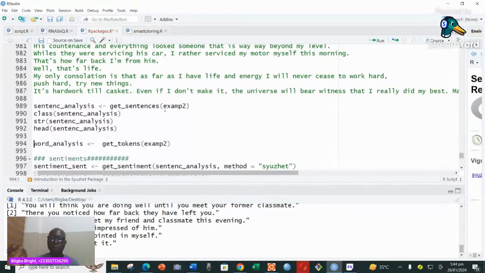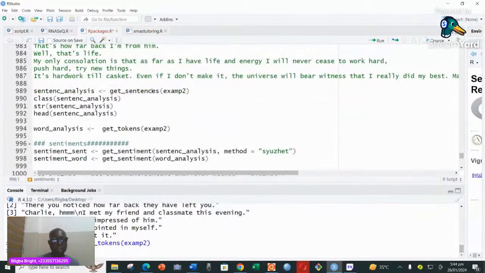Now, if you want to get word for word, then you use the function called get tokens. And so here, the whole of the text you see on top here, I am going to pack it. So if I say get tokens, it means I am mining word for word. I'm not mining sentences this time around. And so I'm going to run that, and you can see.